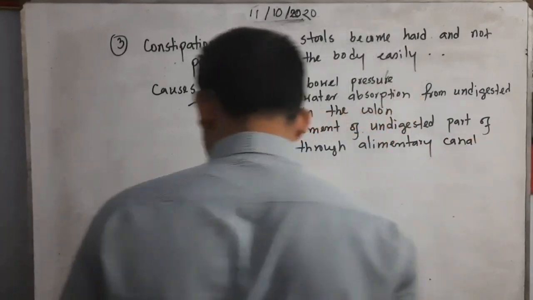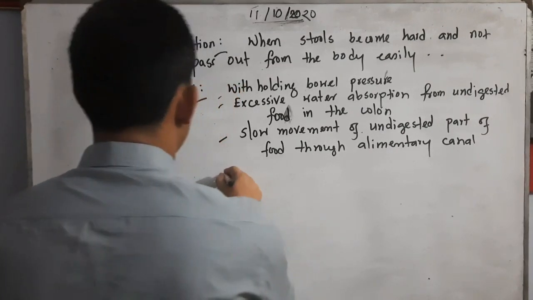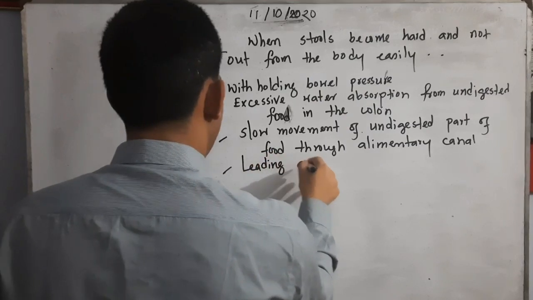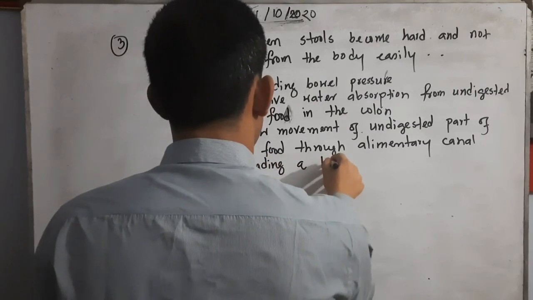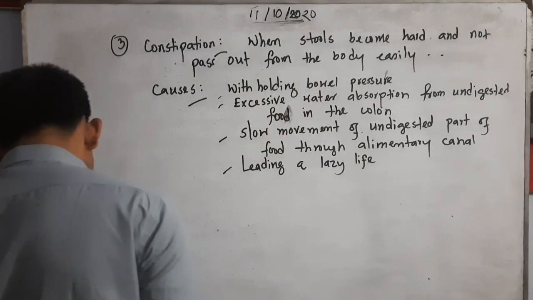This is also a cause. Leading a lazy life is also a cause of constipation.